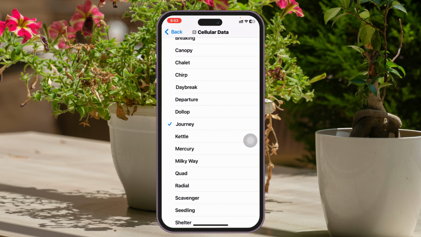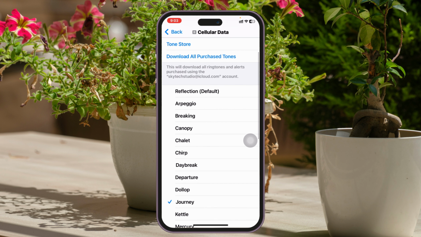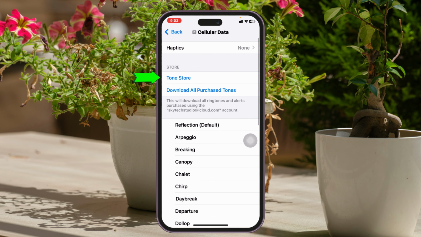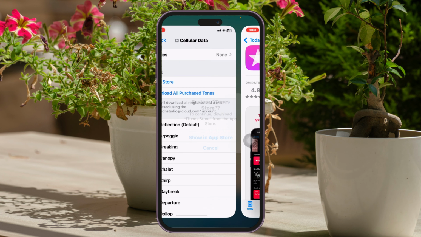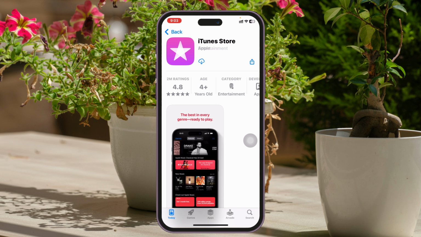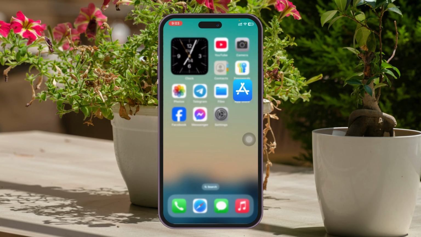But if you're not happy with these ringtones, then you can scroll up and tap on Tone Store from here, and you can download the iTunes Store from the App Store, and you can download more ringtones for your iPhone as well. And this is how you can change the ringtone for incoming calls on your iPhone.